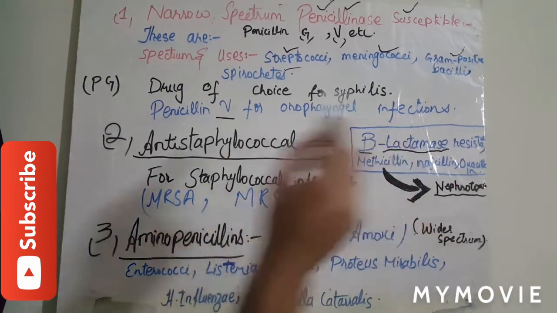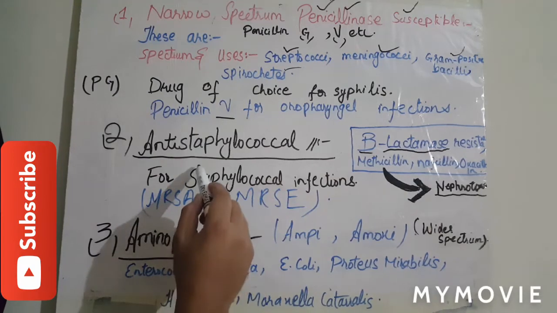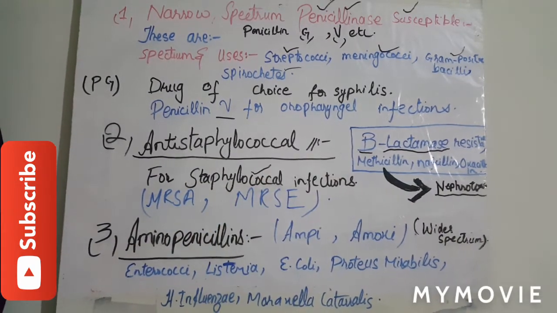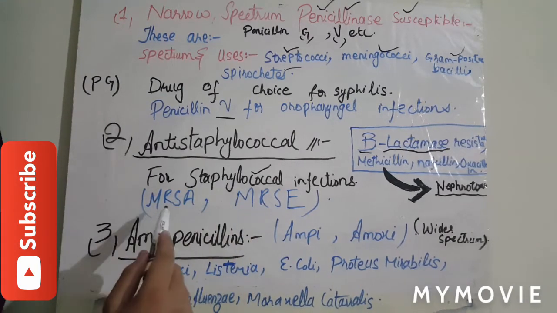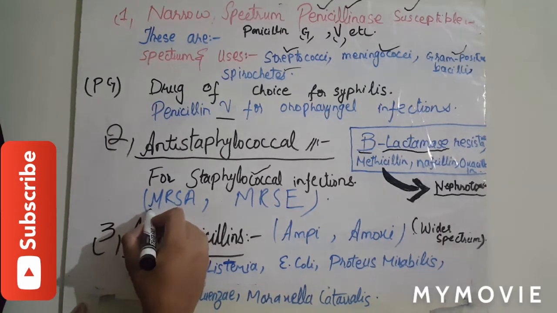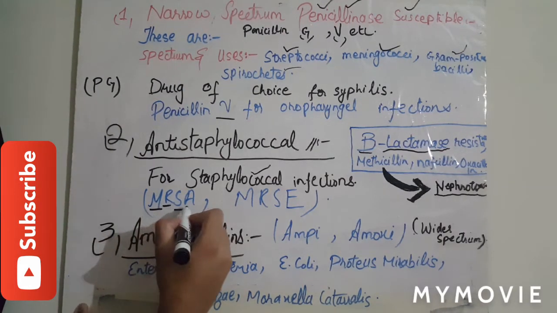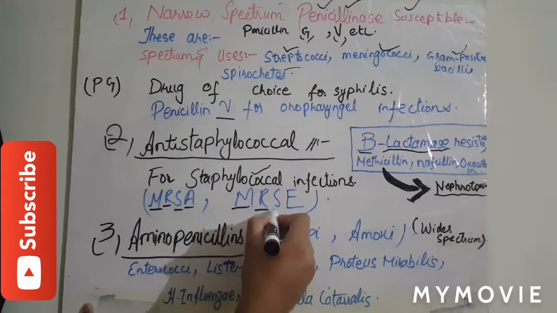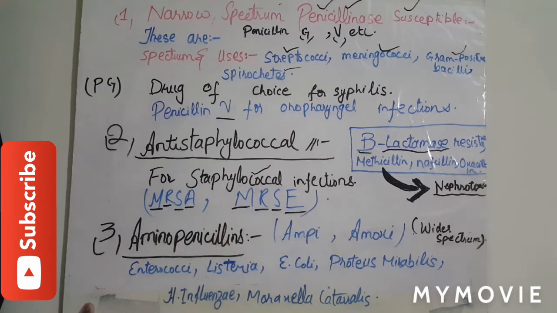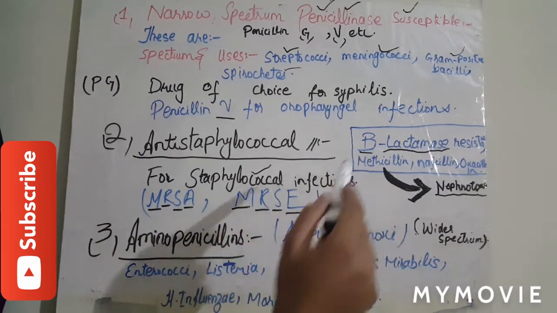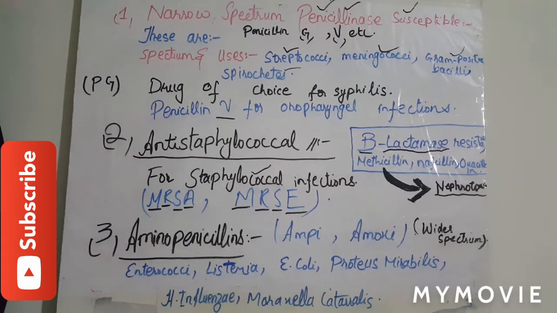These drugs are primarily made for staphylococcal infections, but methicillin resistant Staphylococcus aureus and methicillin resistant Staphylococcus epidermidis are forms that are resistant to these drugs and almost all penicillins.